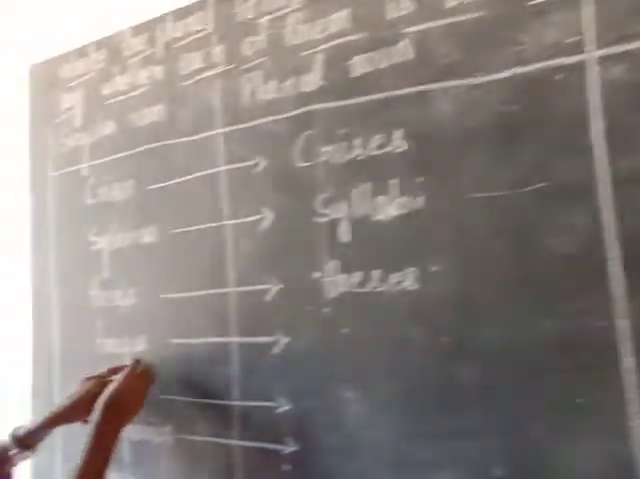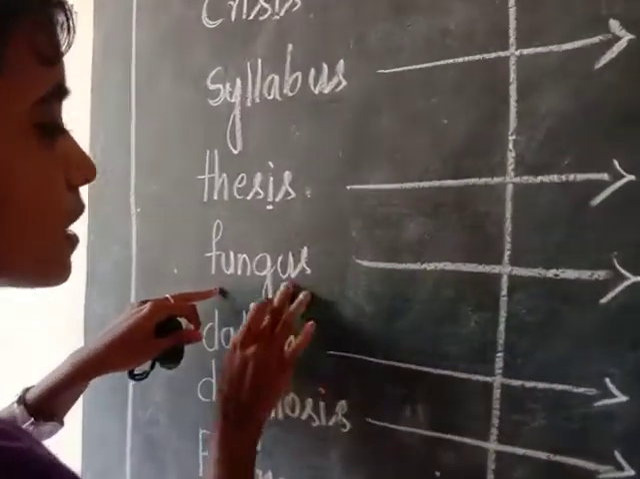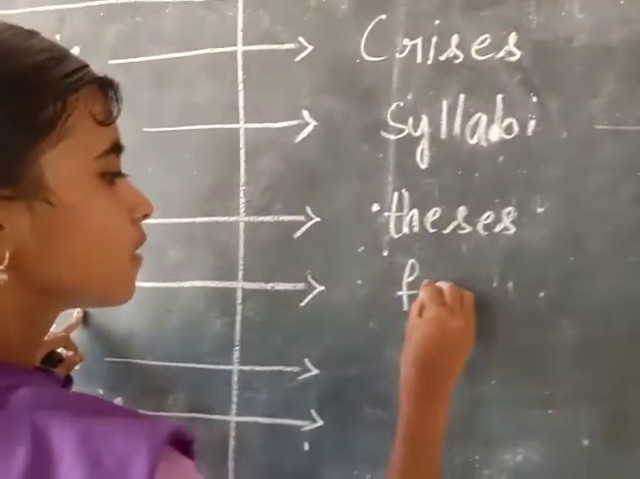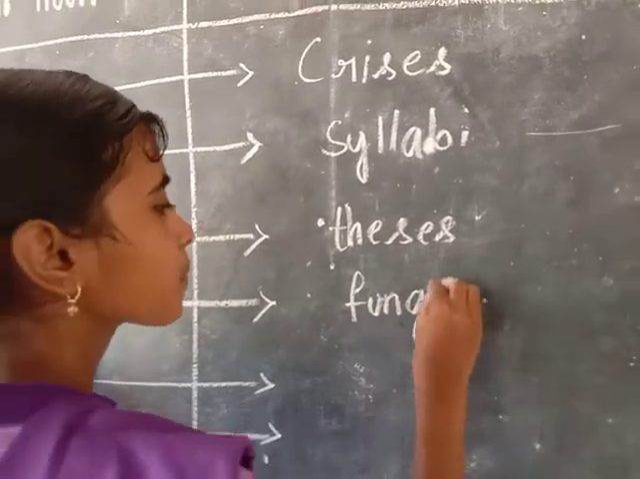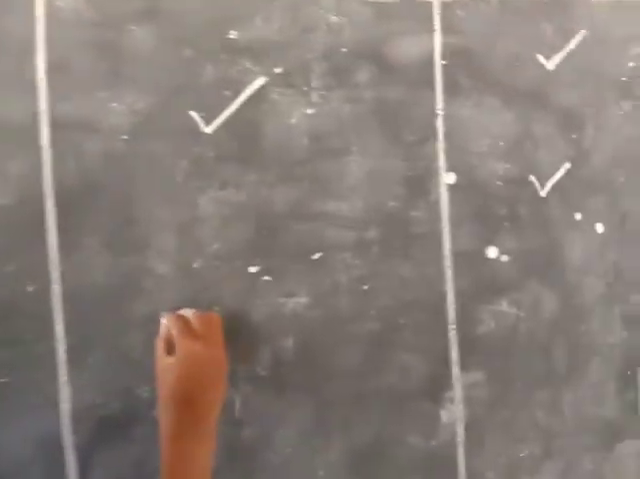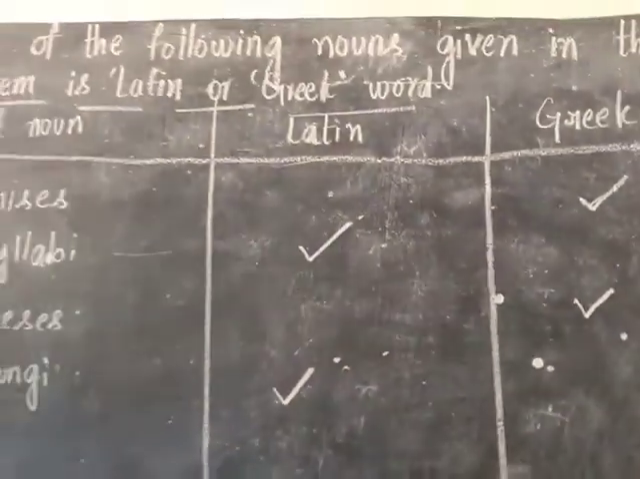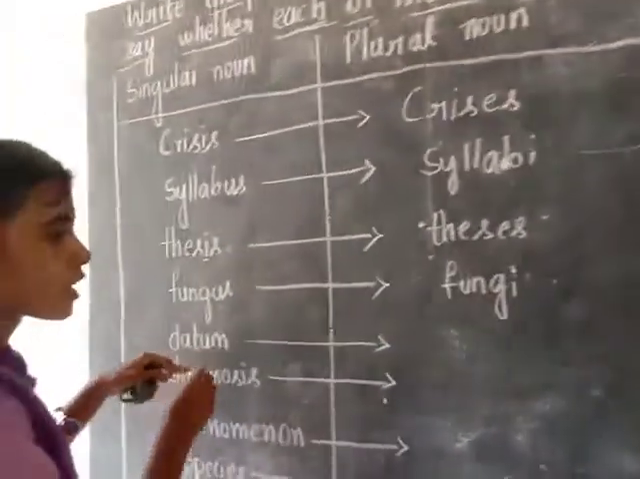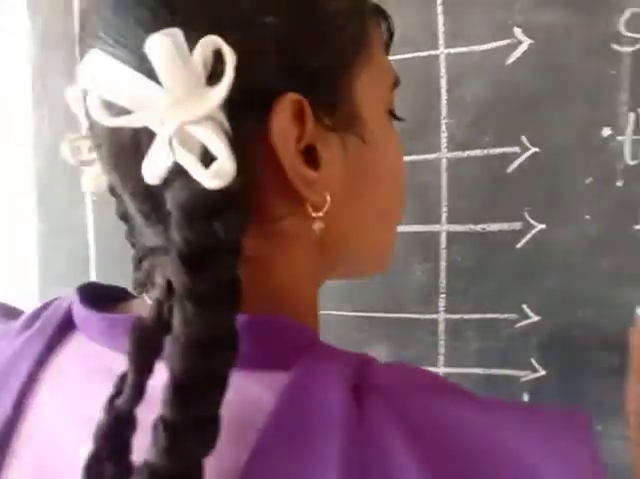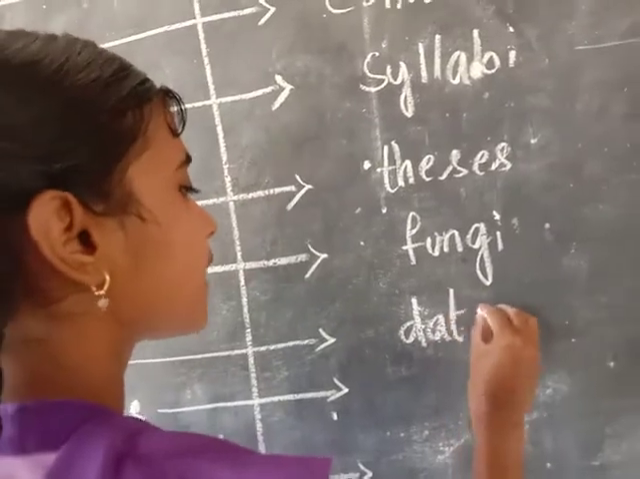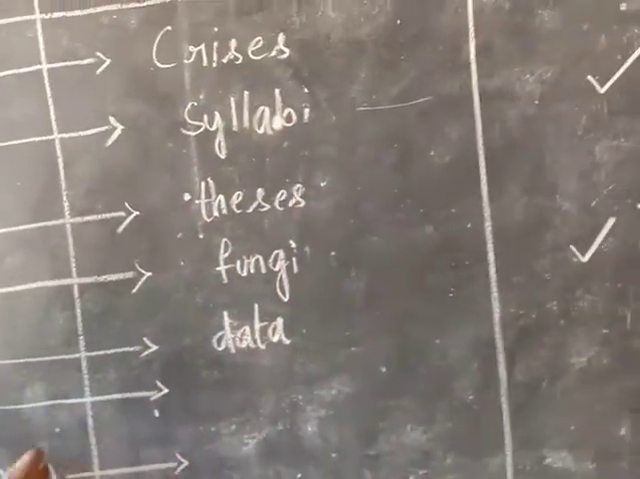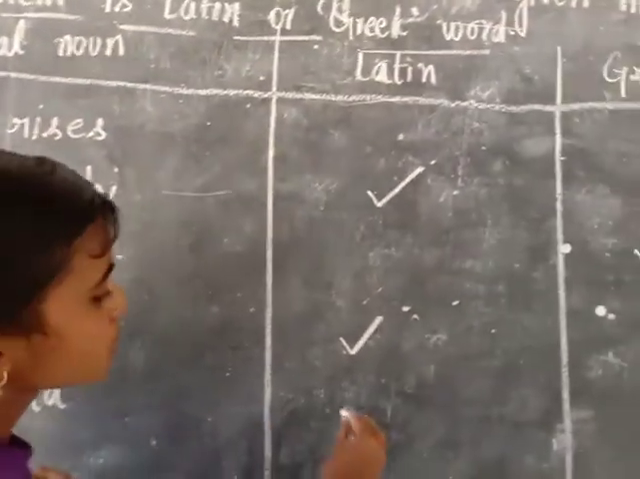Fungus. We are getting I at the last of fungi. So we can write fungi. So this is a Latin word. Datum. We are again getting A. So it can be written as data in plural form, plural noun. So this is also a Latin word.